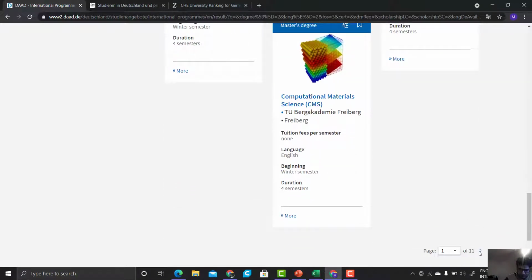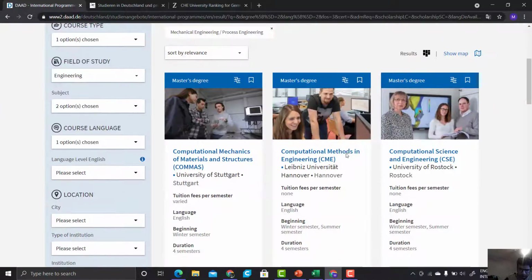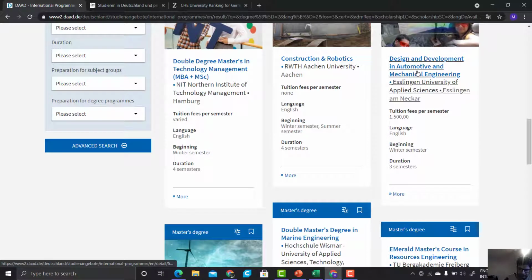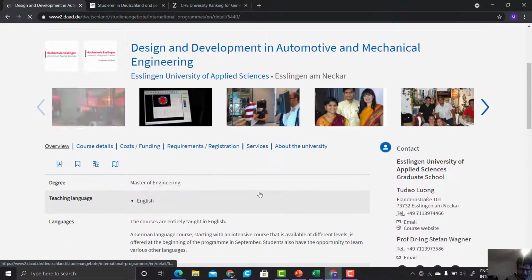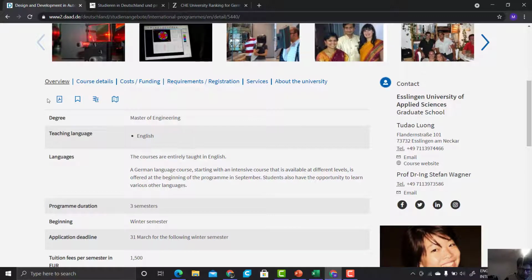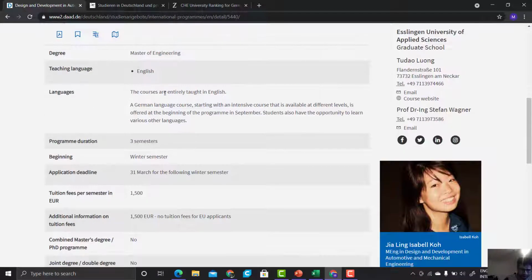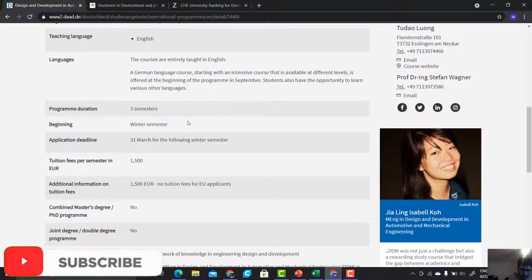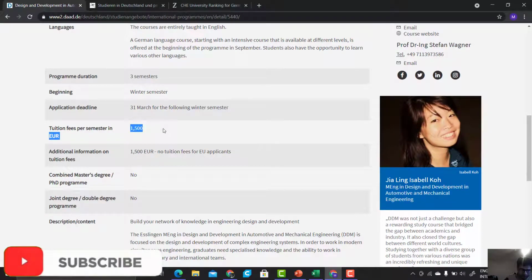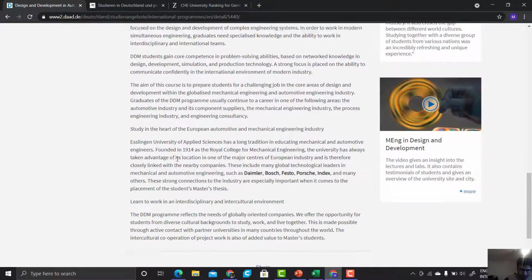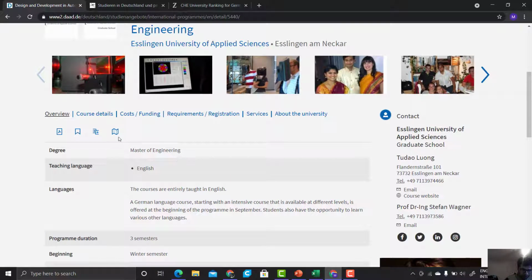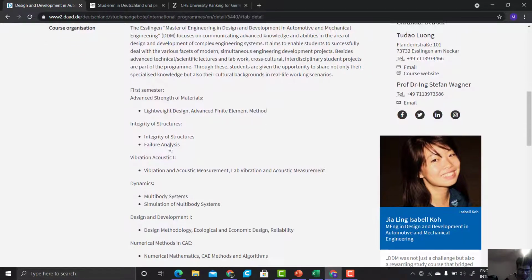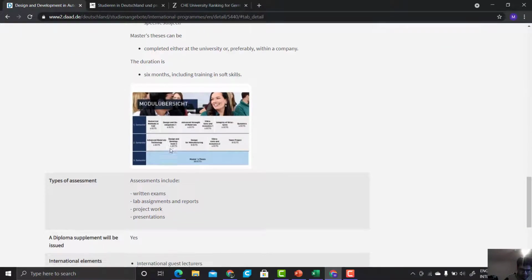Let's suppose we take the design and development in automotive engineering course. When you come to this page, here you will get the overview of the course, in which language the course is taught, the language requirement, the beginning, the program duration, the tuition fees. All this information you will get, a short overview about the course. When you go to the course detail, you will find the course organization and their modules in a brief manner.